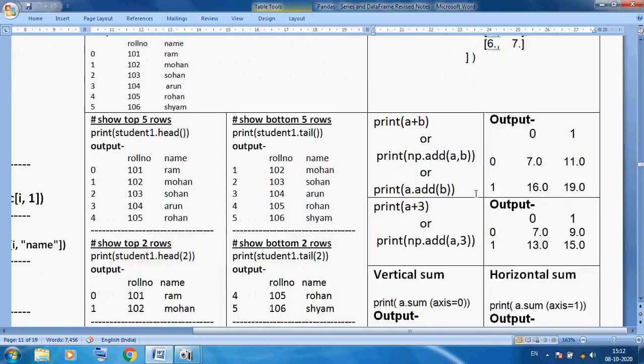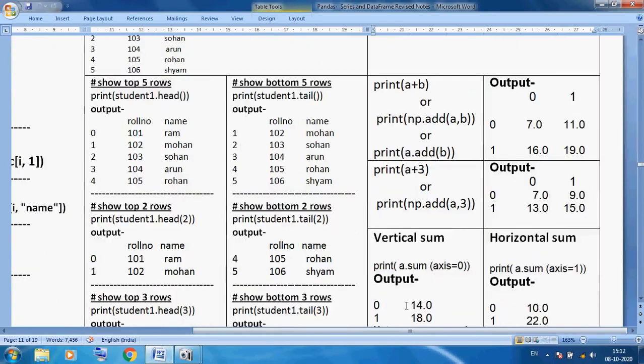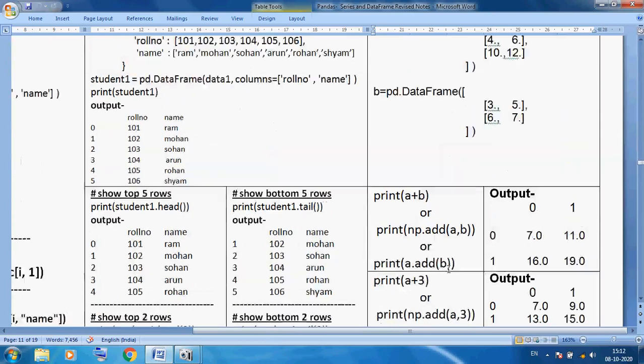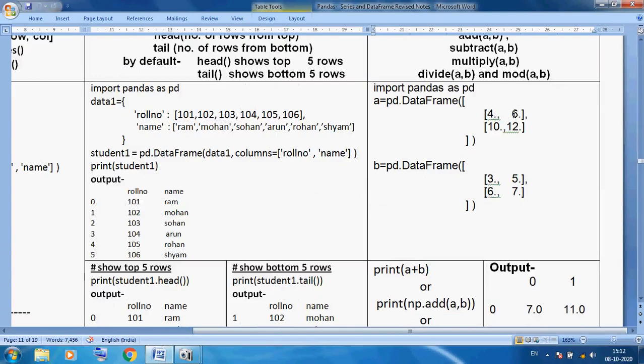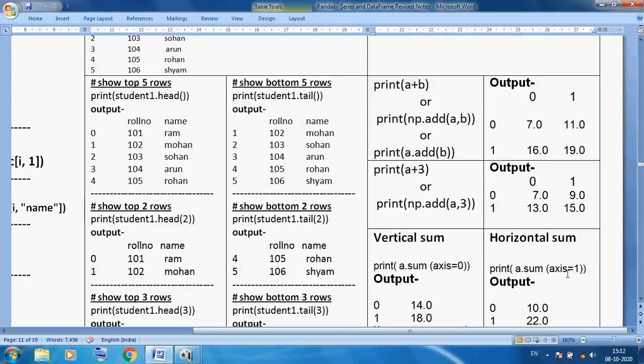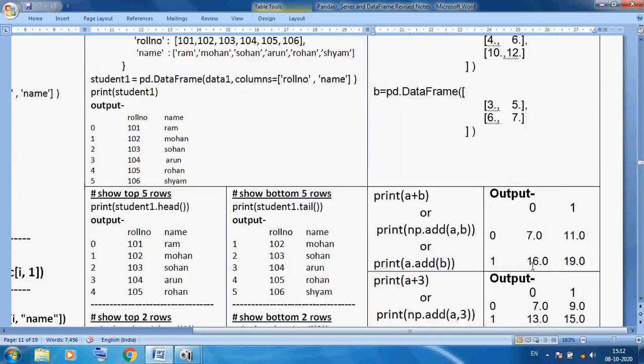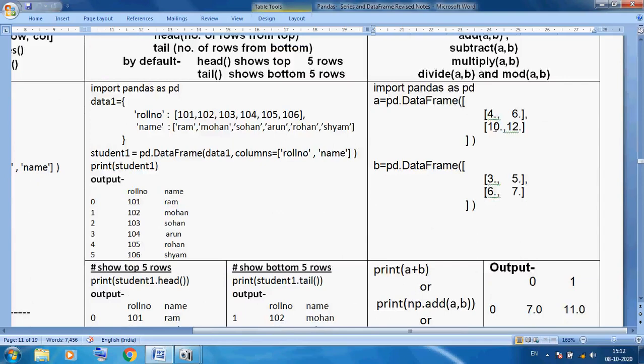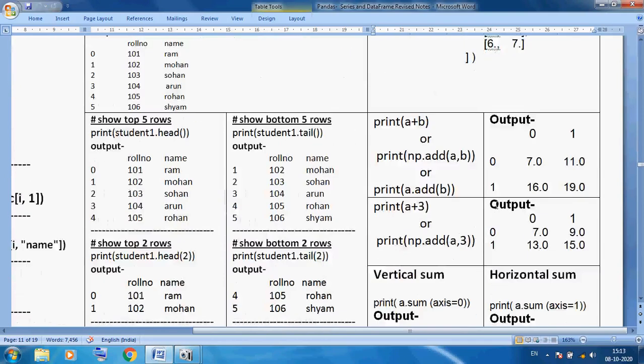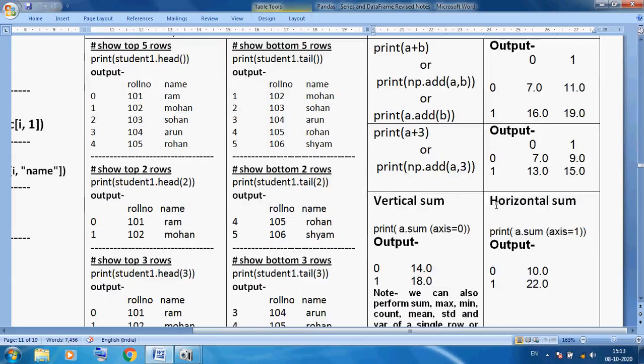You can see the result, 14 and 18. Now horizontally means 4 plus 6 and 10 plus 12, so we can use axis 1. You can see 4 plus 6 is 10, and 10 plus 12 is 22. So Python has all types of facilities. Keep in mind, axis 0 for vertical and axis 1 for horizontal sum.